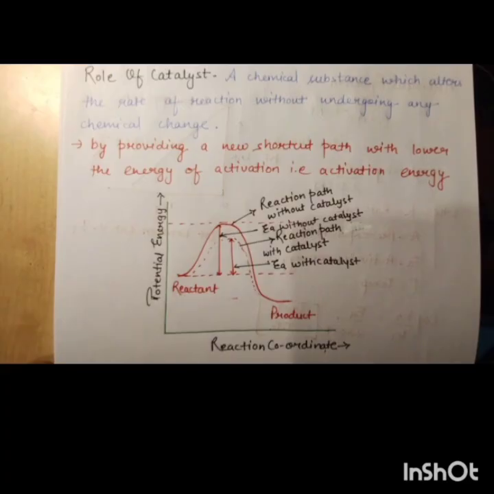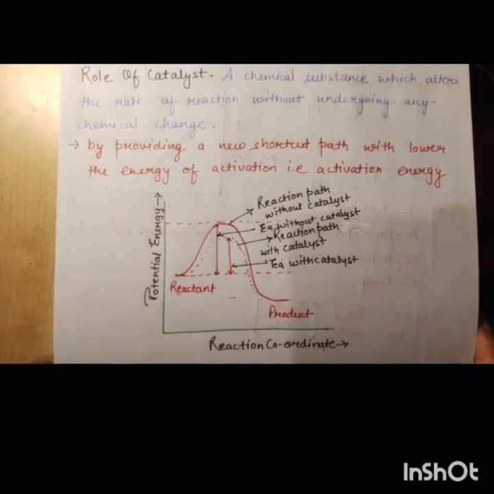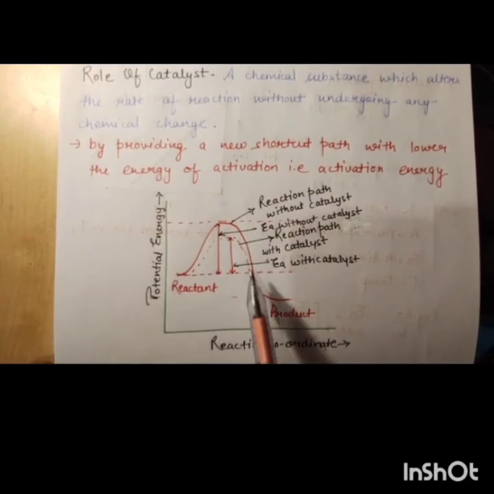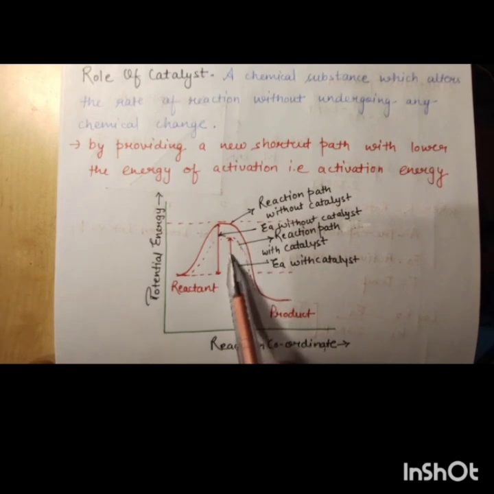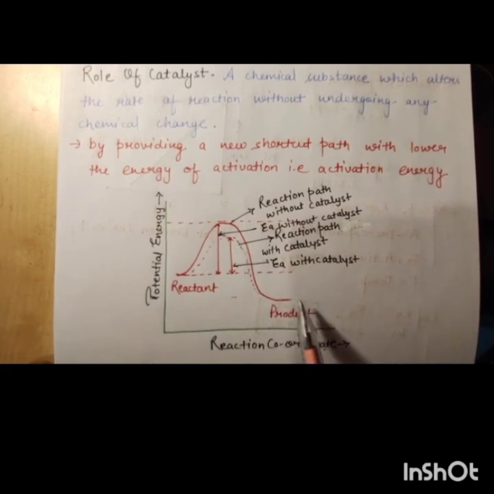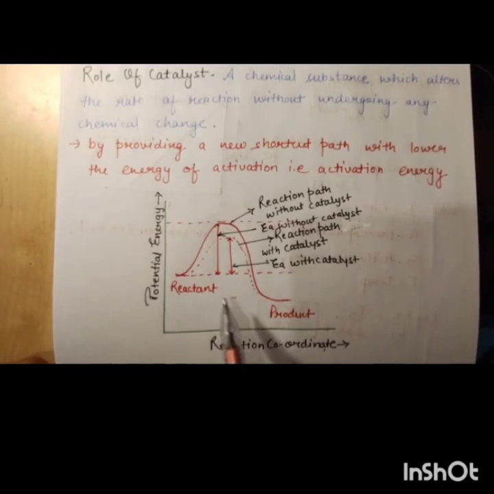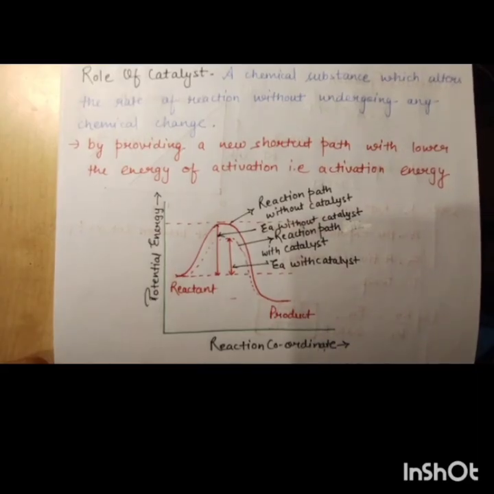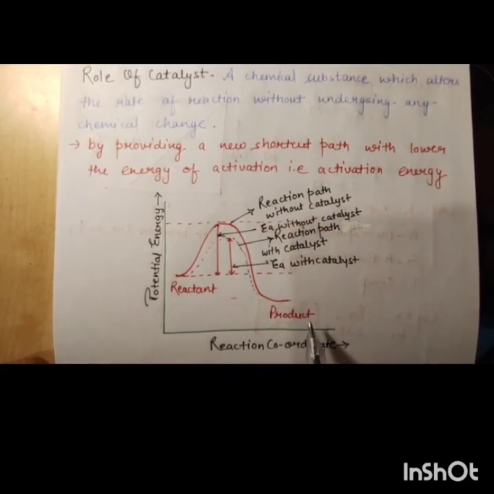Means the catalyst plays a vital role by providing lower energy of activation and forming the product. You can say the formation of product will be faster by increasing the rate of reaction. So this is the role of catalyst.